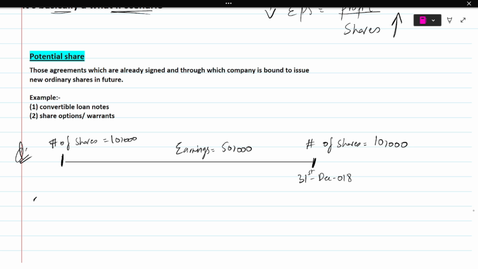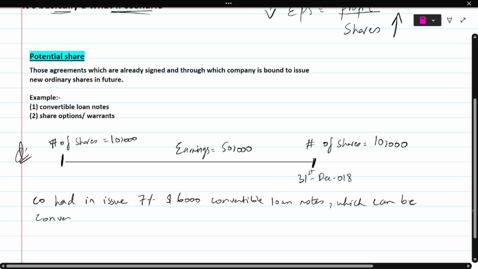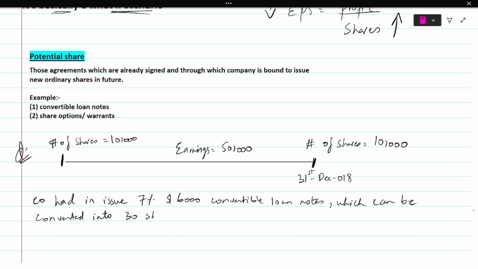But the company had in issue 7%, $6,000 convertible loan notes, which can be converted into 30 shares.